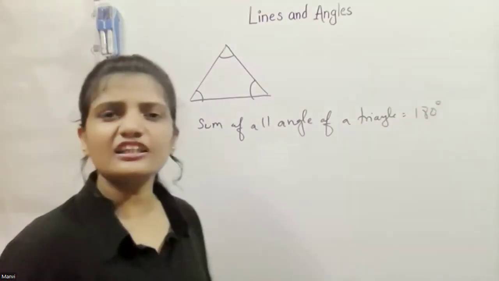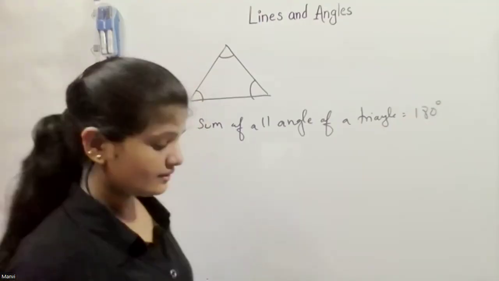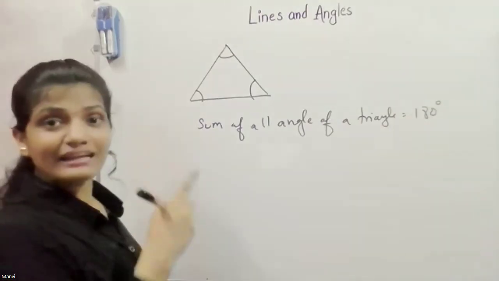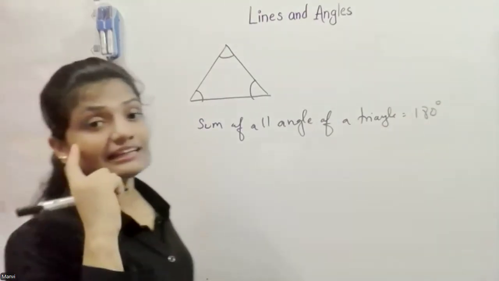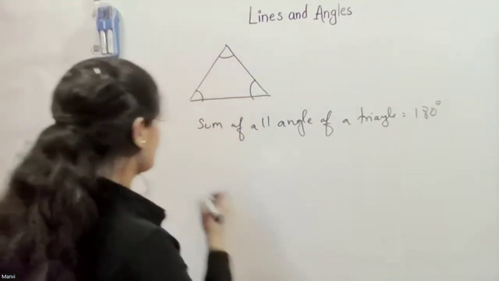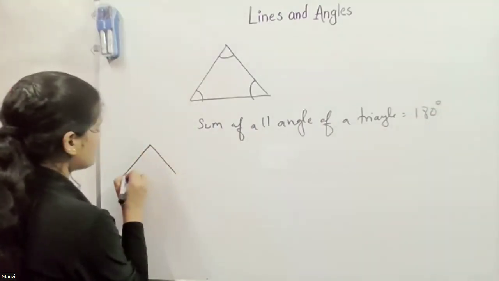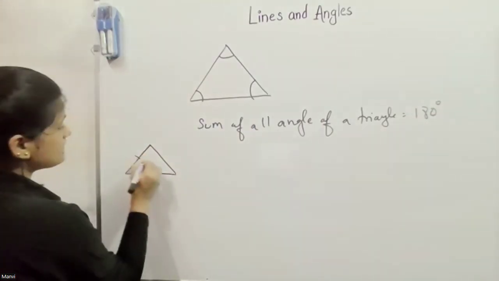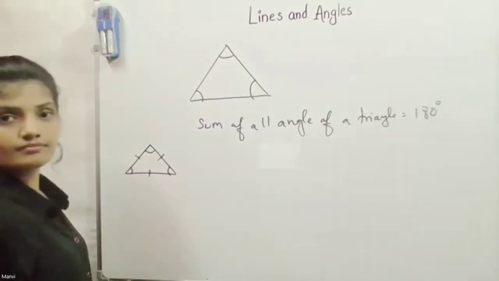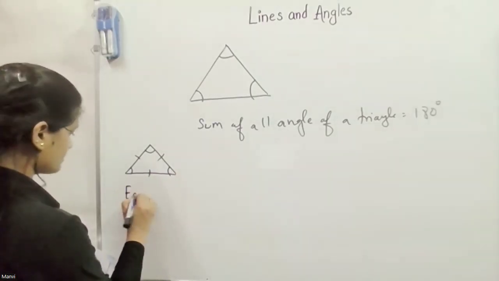Another fact: there are different types of triangle as well. One is if all angles equal 60 degrees, then that type is called an equilateral triangle. We have 3 different types. One is the triangle whose all sides and all angles are equal, and that is called an equilateral triangle. Very good.